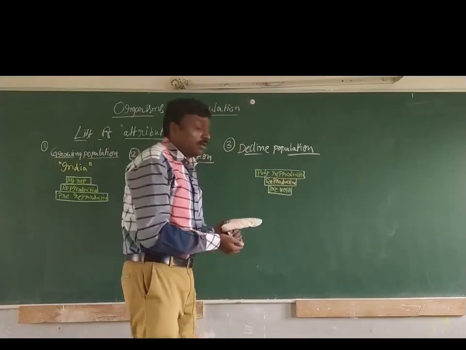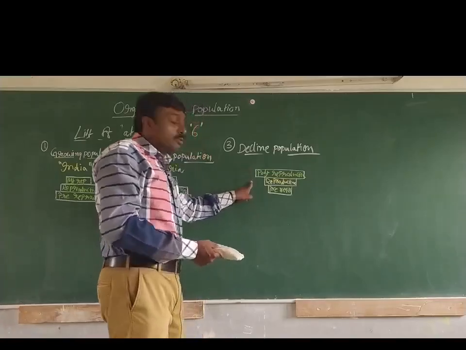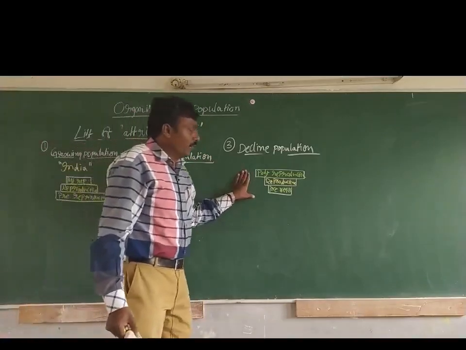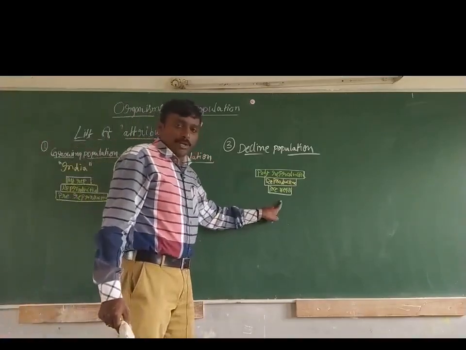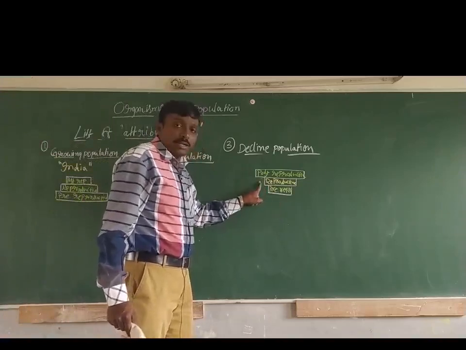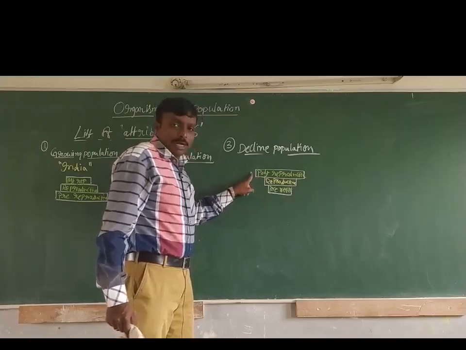pre-reproductive. If you observe this pyramid carefully, it is exactly opposite to the first type, the growing population. Here the pre-reproductive organisms are very few compared to the other two groups, reproductive and post-reproductive.